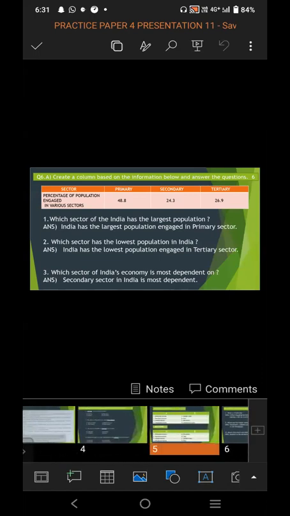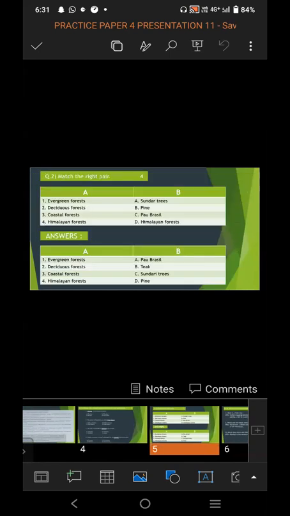Question number 2, it is match the pair. Column A and column B is given. In column A, the question is asked, and in column B, options are given. You have to pair with that option. So for evergreen forest, it is pau Brazil, deciduous forest teak, coastal forest, Sundari trees, and the Himalayan forest. The correct pair is pine.